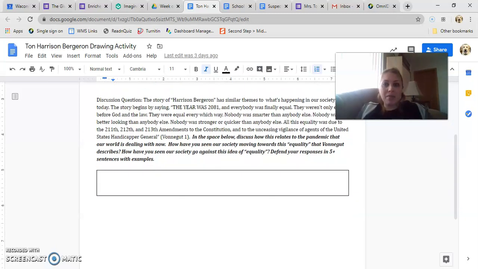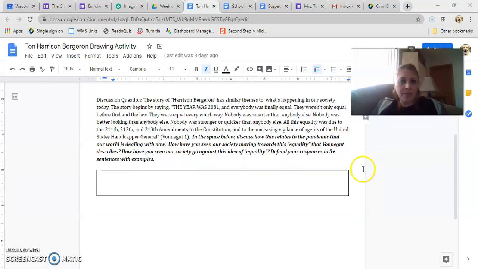And then finally, the second part today, let me move this over, is a journal question, 5+ sentences. Harrison Bergeron has been stated to have similar themes to what's happening in society today. The story starts with the quote that's here about how it's 2081, everything is extremely equal, nobody's smarter than anyone, no one is better looking, nobody's stronger or quicker.